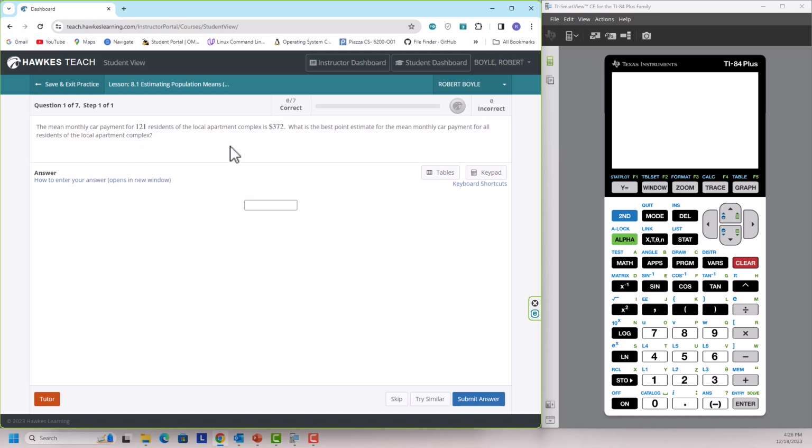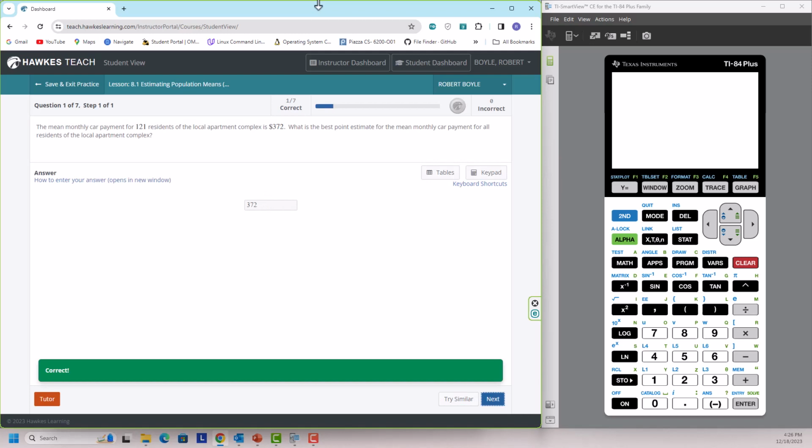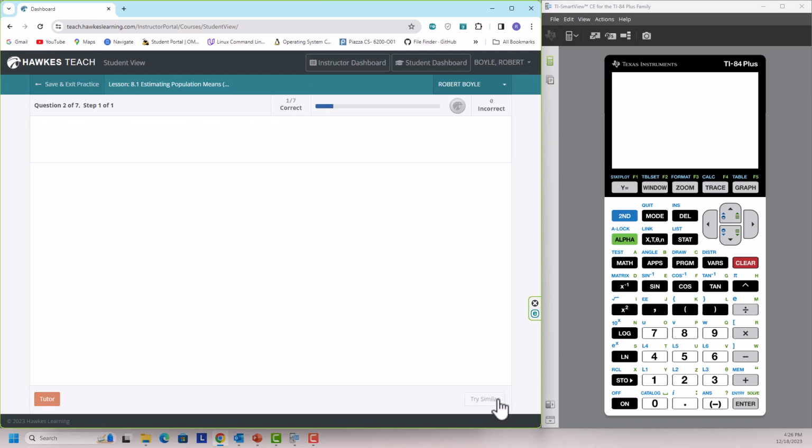Well, once again, this right here is a sample mean. It's a point estimate. That's the number they're looking for. So just go ahead and write it in, and then you're done. Okay, moving on to problem number 2.